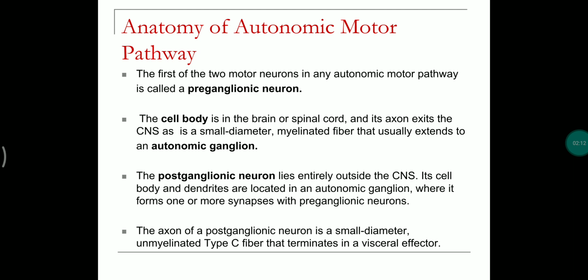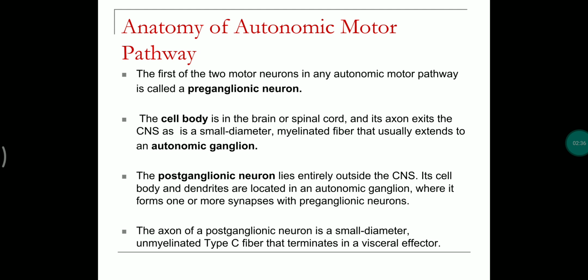Coming to the different parts of the autonomic nervous system, we need to study the autonomic motor pathway. The autonomic motor pathway consists of two neurons which are joined by means of ganglia.